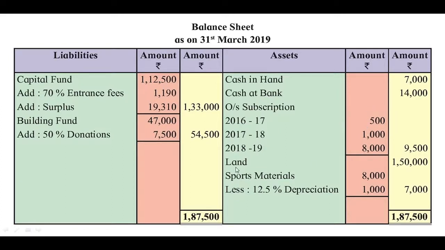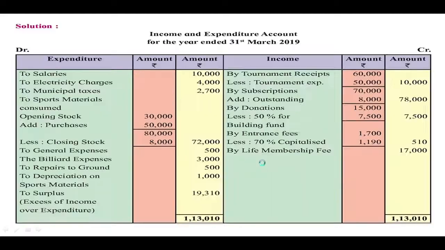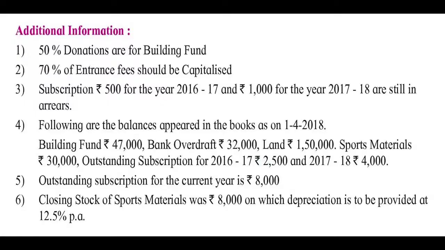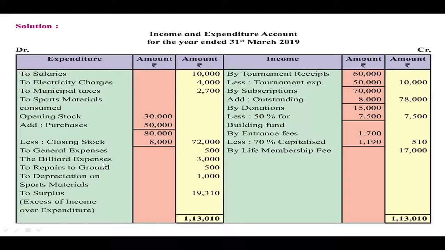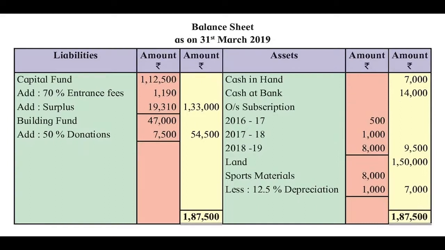Then land, the value of land is given here as per point number 4, rupees 1,50,000, that we have to record. Then the closing balance of sports material 8,000, from that 12.5% depreciation we have to subtract. So outer column 7,000. Then the total of balance sheet should be equal.